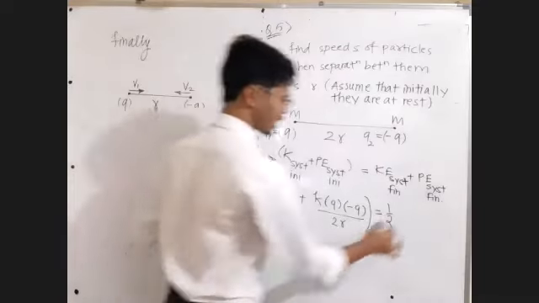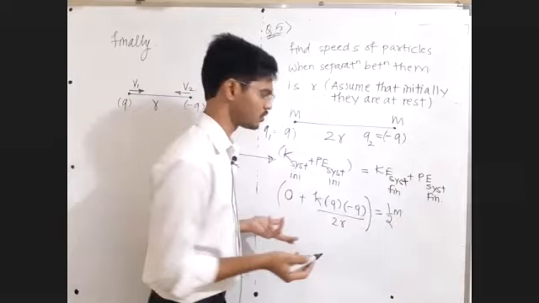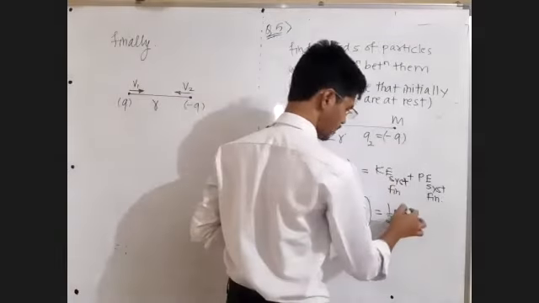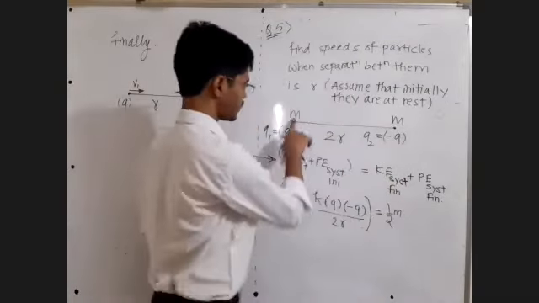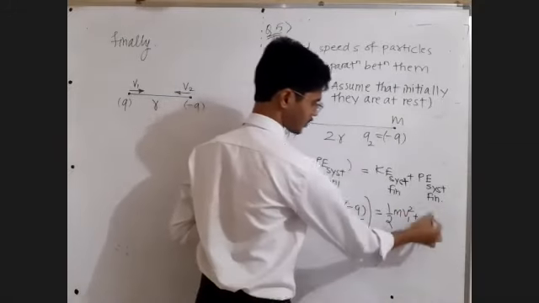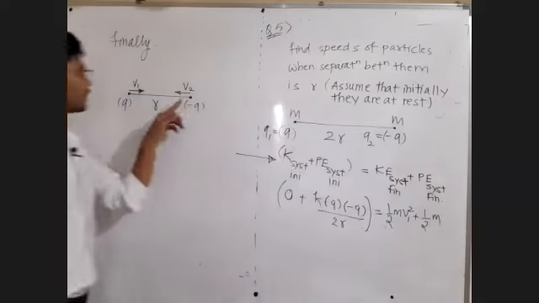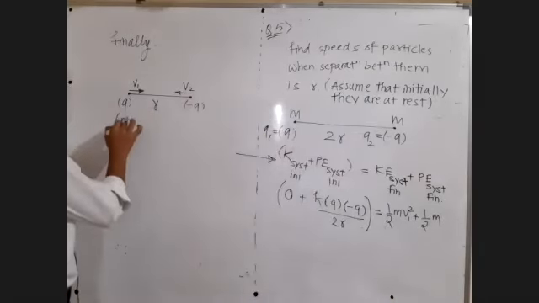Both have equal masses as well. Fine. So 1/2 m1 v1 square. Kinetic energy is just a scalar value, a numerical value. Kinetic energy is always positive. 1/2 m1, m1 is m, v1 square plus 1/2 m2 v2 square. M2 is what? Sir, m2 is again m. Both of these masses are equal.